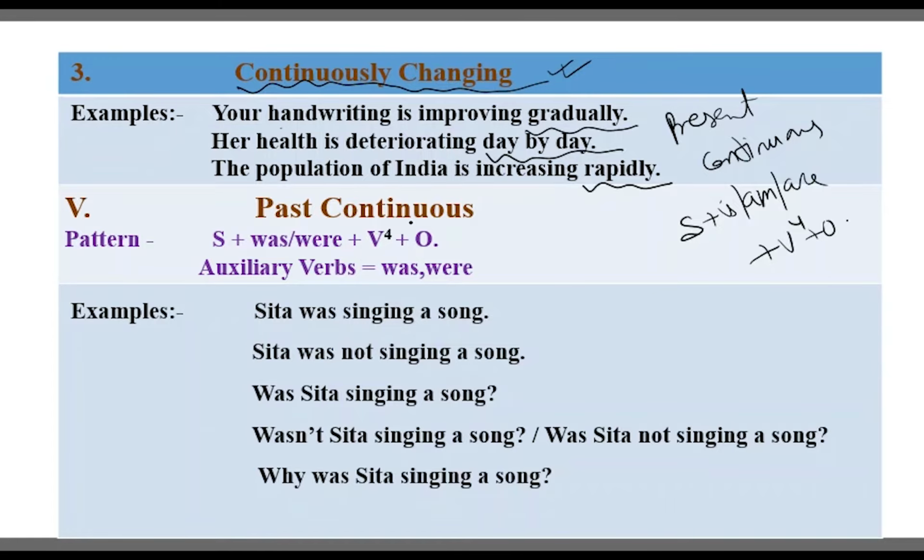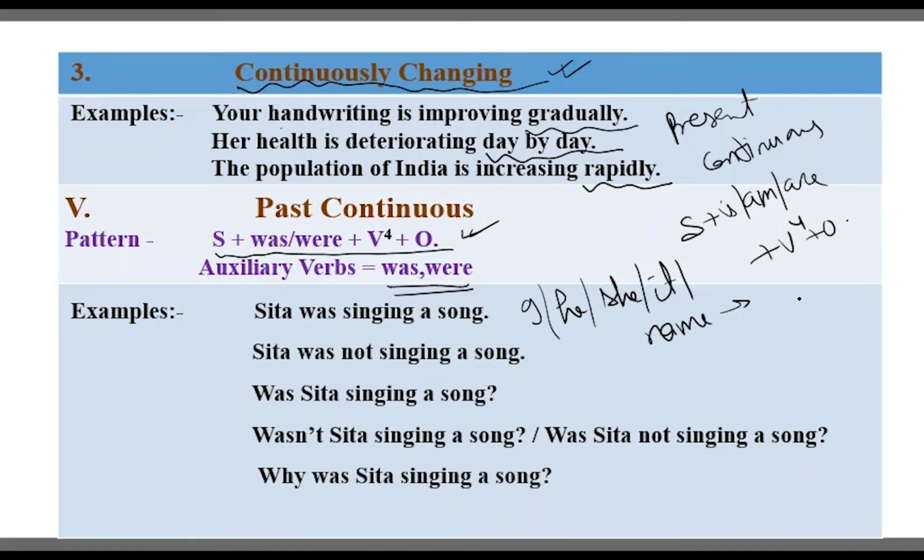Now, past continuous. Past continuous pattern, we know very well about that. Subject, was/were, V4, object. Auxiliary verbs are was and were. I, he, she, it, and names will take was, singular. You may also write here singular.